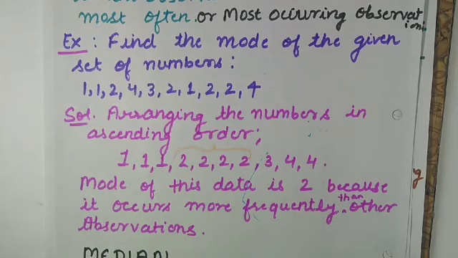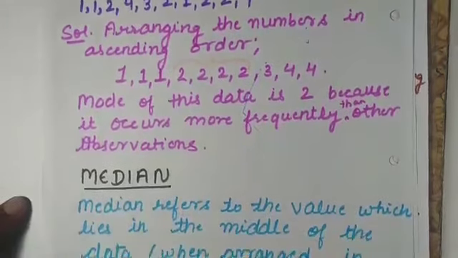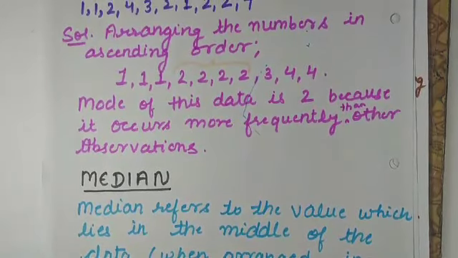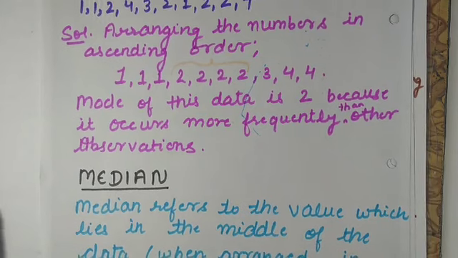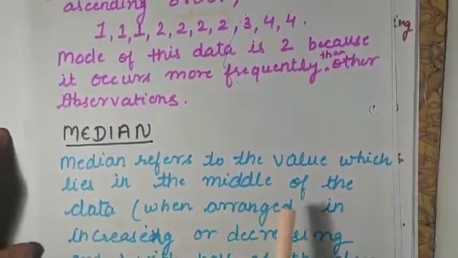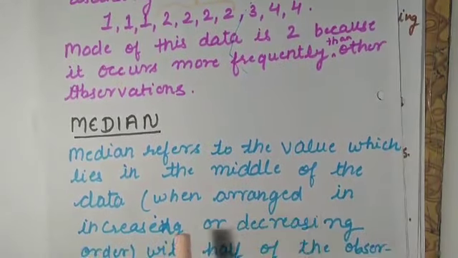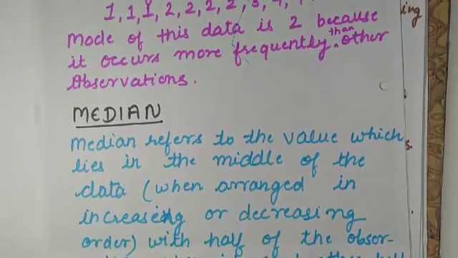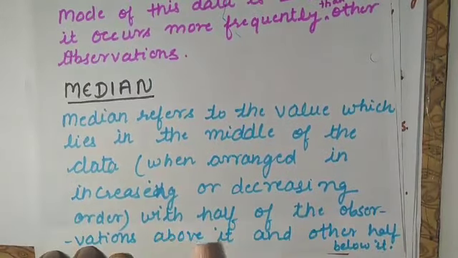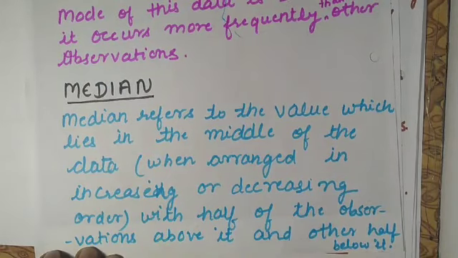Now this is all about mode, that is the most occurring observation, the observation which is coming the maximum number of times in the data. So next, the third form that we are going to learn is median. This is another form, the third form that comes under measures of central tendency, or you can say representative value. What does this median mean? Median refers to the value which lies in the middle of the data when arranged in increasing or decreasing order, with half of the observations above it and the other half below it.